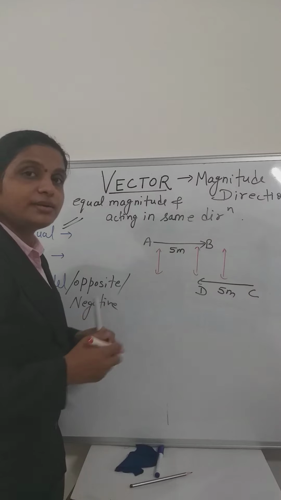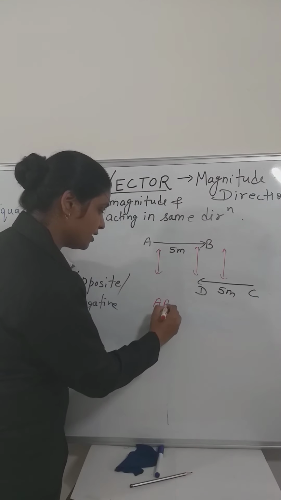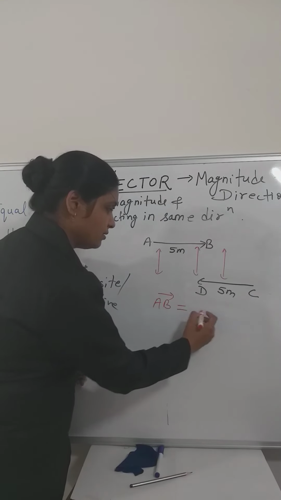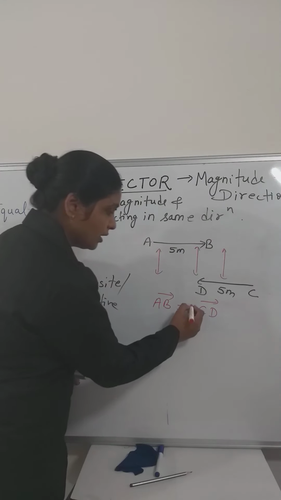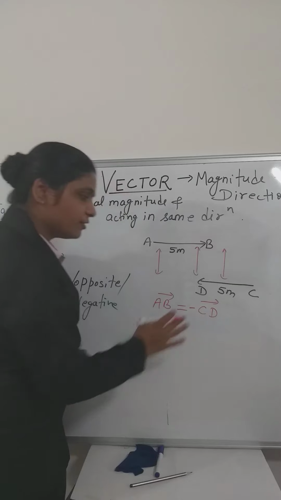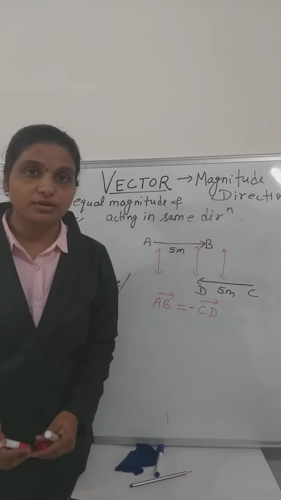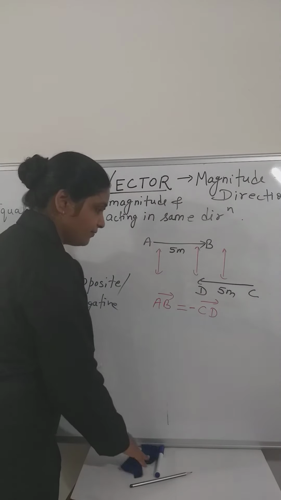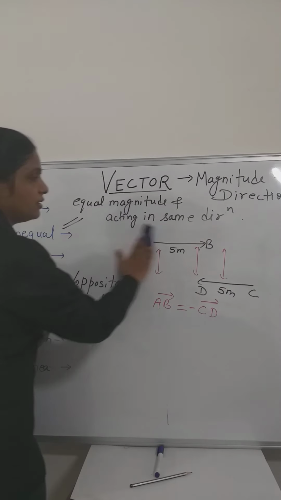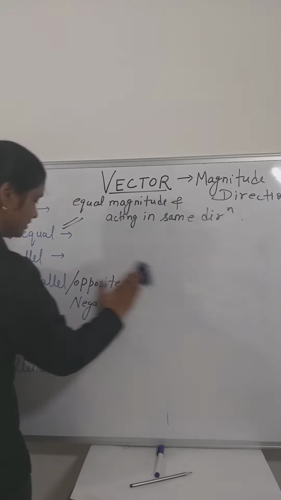Now how will you represent these two vectors? AB equal to CD. Is this correct? No. When you put a negative before CD, then it is correct because CD is acting in the opposite direction to the AB.